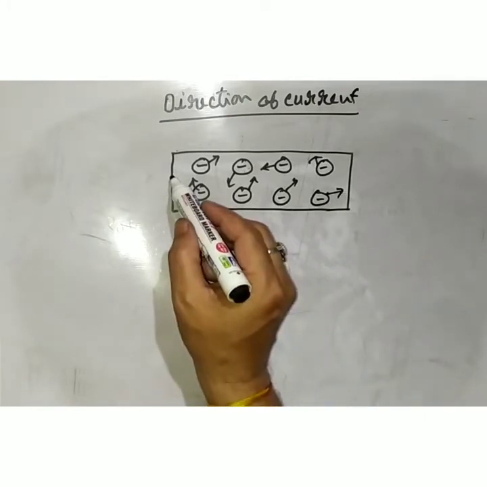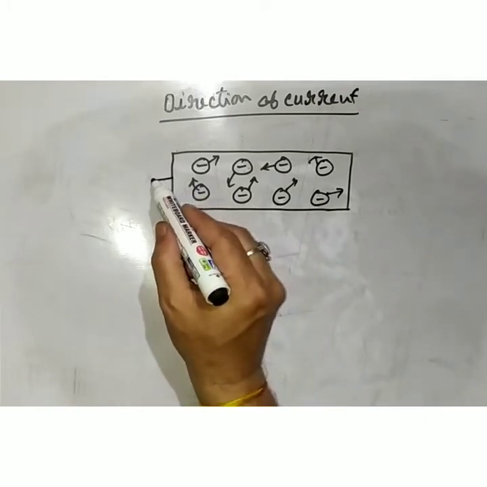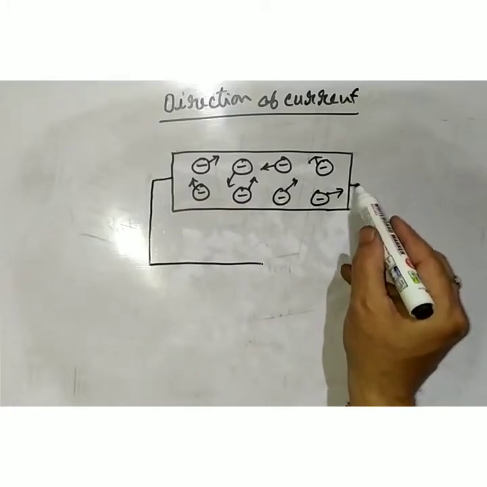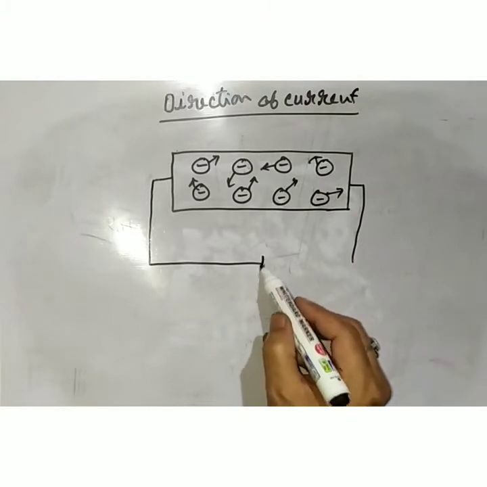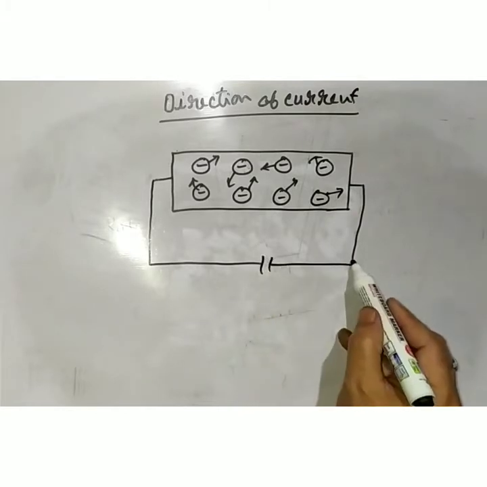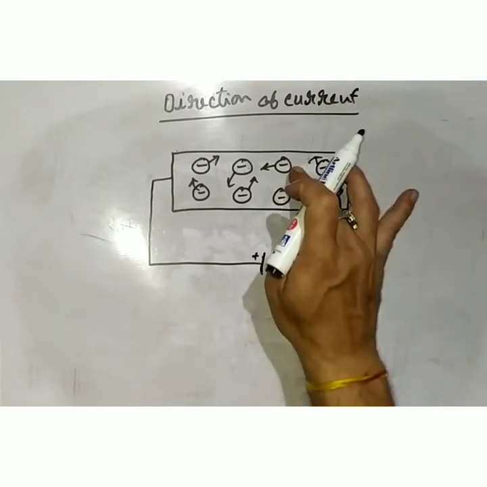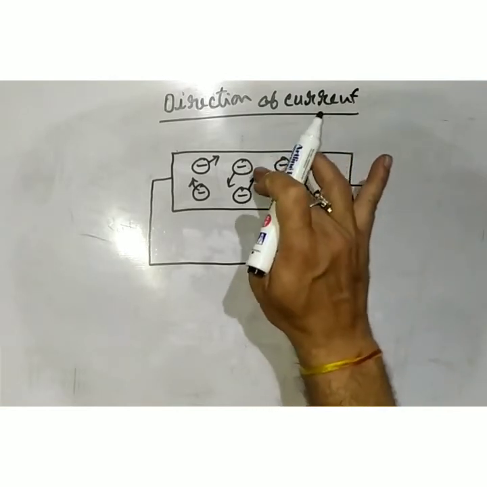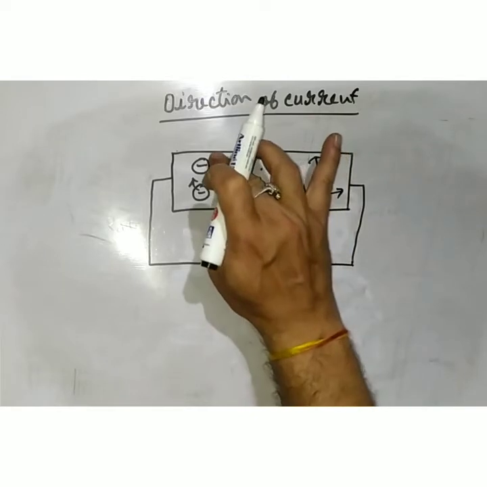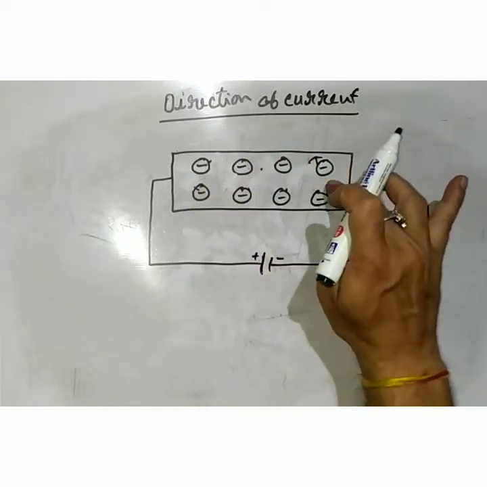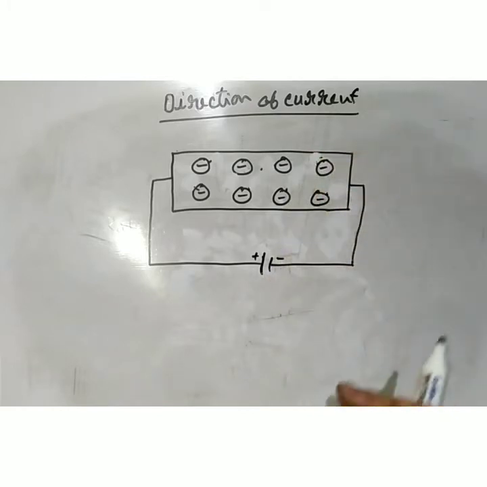But as this metal wire is connected between the two charged bodies at different electric potential, what will happen? See what is the change in the movement of these electrons.